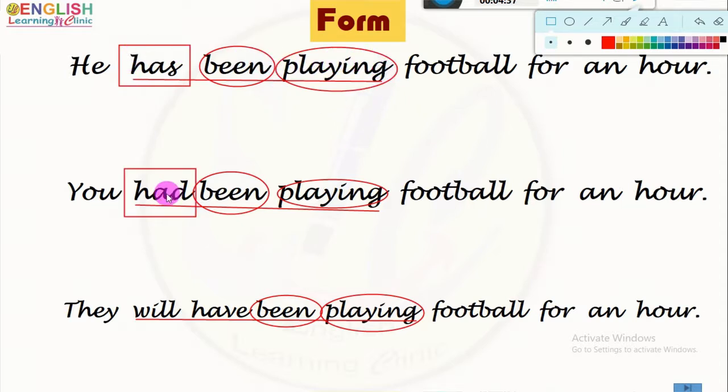This is the past form of the have verb. It indicates the past time. It indicates the perfect status and it indicates the continuous status. So, these three combinedly form the past perfect continuous form of the verb.